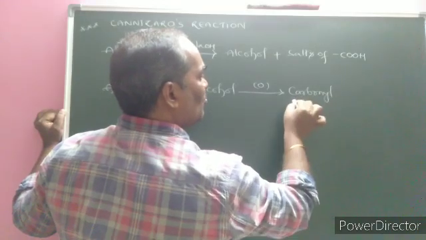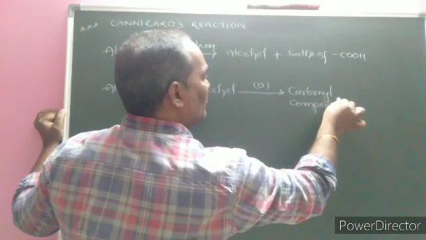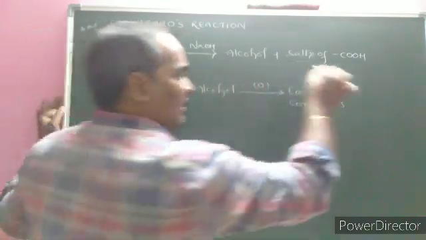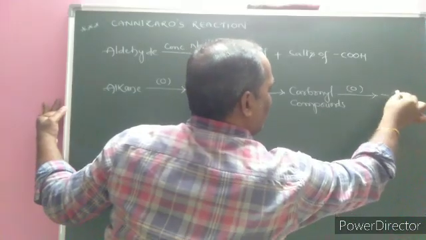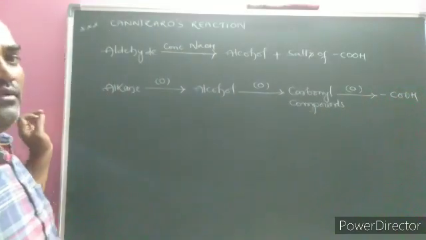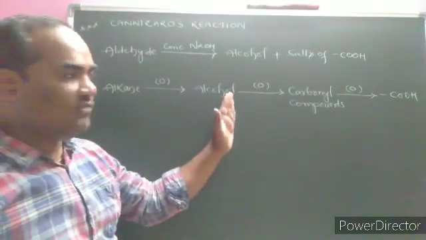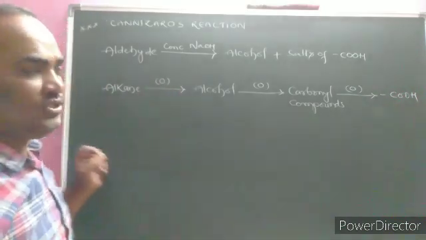Carbonyl compounds. Carbonyl compounds on oxidation form what? Carboxylic acid. This is the general process of conversion, that is, addition of oxygen is called oxidation.